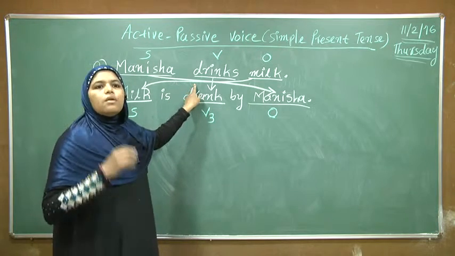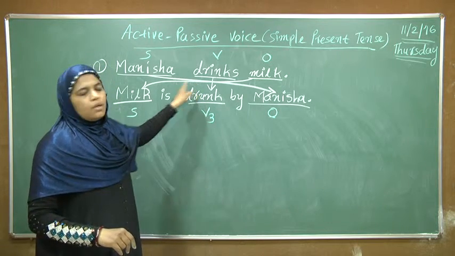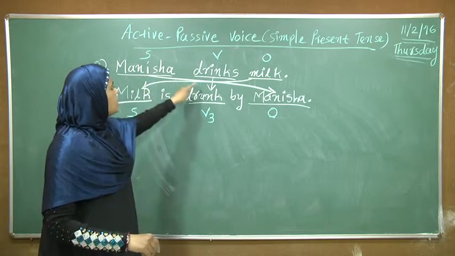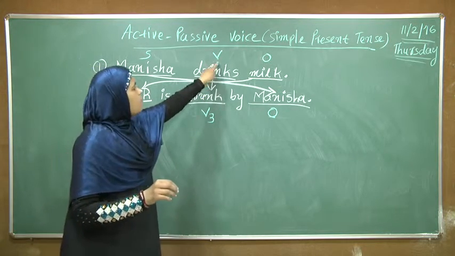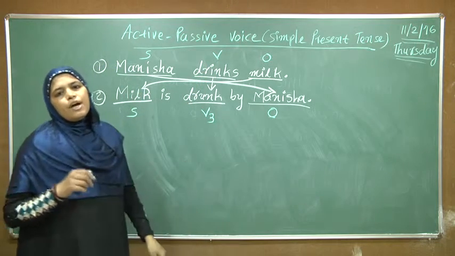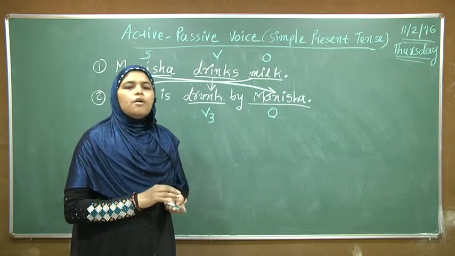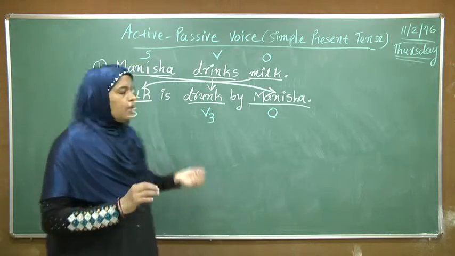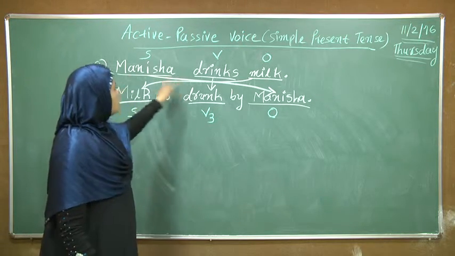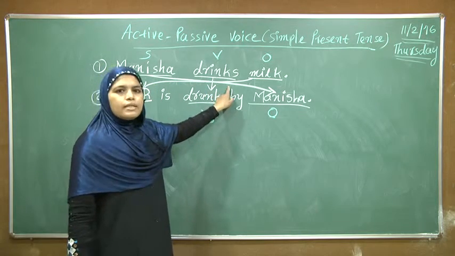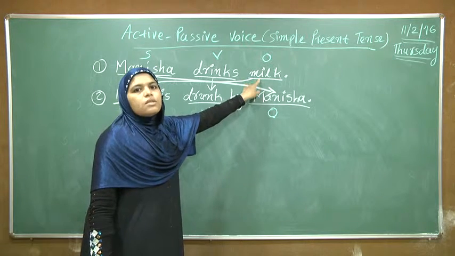Then the action of the subject is called verb. What does Manisha do? Manisha drinks. Here Manisha's activity is drinking. So drinks is the verb of this sentence. And if we have to identify the object of the verb, then we have to ask by using what or whom. In this sentence, we have to use what. Manisha drinks. What does Manisha drink? The answer is milk. So milk will be the object of this sentence.